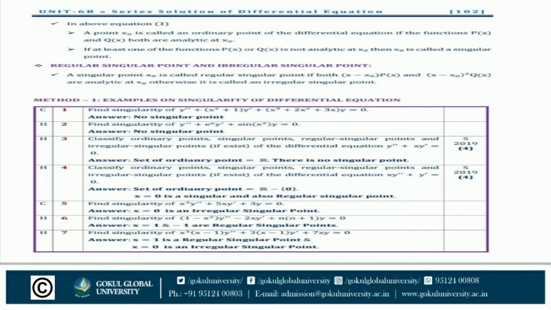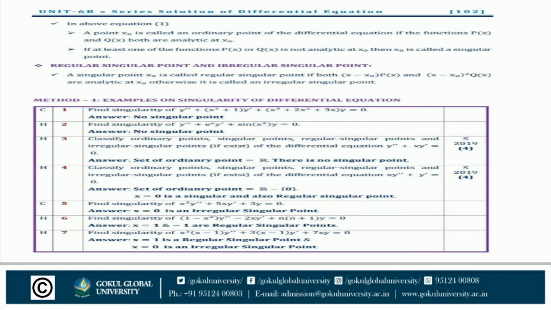In the above equation, a point x0 is called an ordinary point of the differential equation if the functions P(x) and Q(x) both are analytic at x0. If at least one of the functions P(x) or Q(x) is not analytic at x0, then x0 is called a singular point.